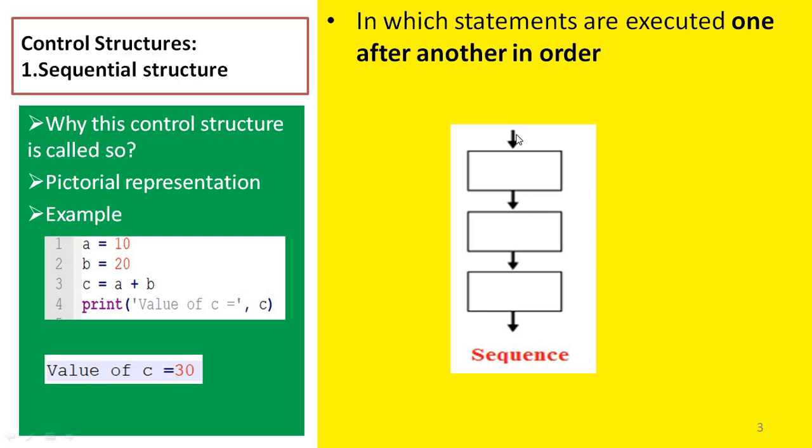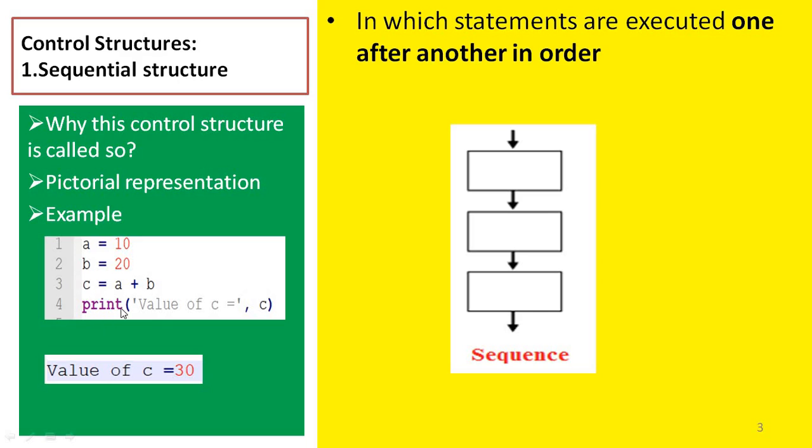And pictorially we represent this concept like this. For example, here we have 4 lines of statements. In the first line, we initialize the value 10 to variable a. In the second line, value 20 is initialized to b. In the third line, we calculate the value of variable c: c is equal to a plus b.